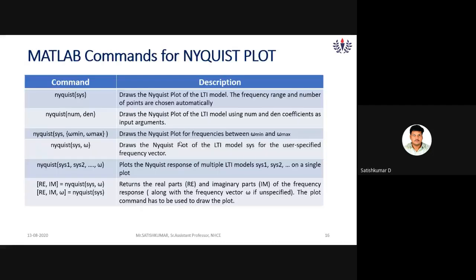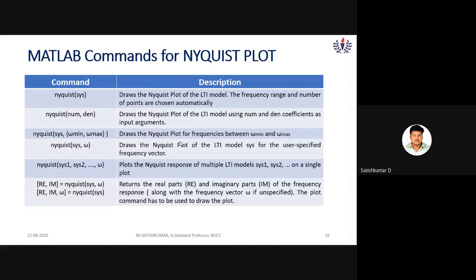I will show you the MATLAB commands for the Nyquist plot. The command is nyquist(sys), which draws the Nyquist plot of the LTI model. What is LTI? It stands for linear time invariant.